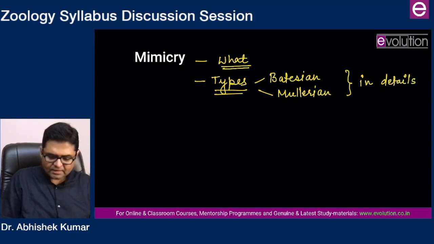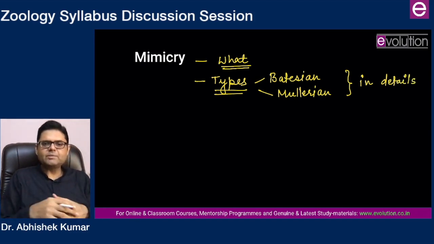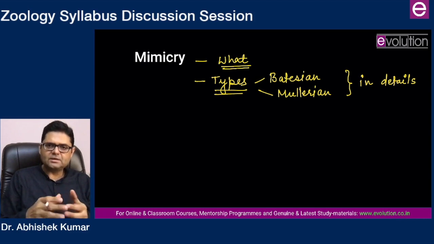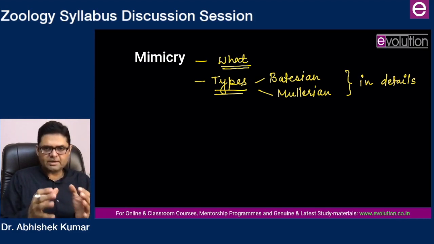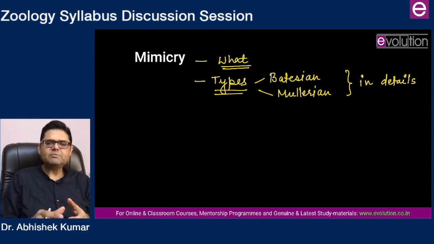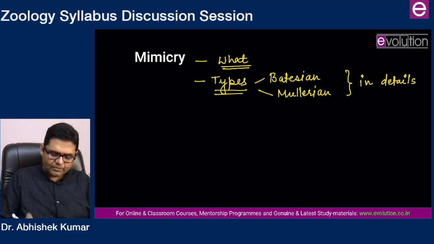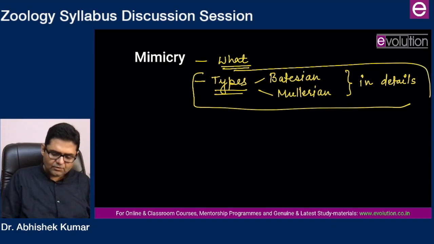And then there are other types also, like Pavlovian mimicry and Peckhamian mimicry. So do know about other mimicry also. When you are explaining mimicry, it will be important that you also deal with examples. Without examples, the mimicry answers look very superficial. That would not be a good answer. So this will be the crux of the coverage, and of course